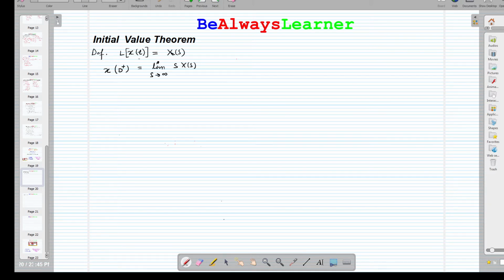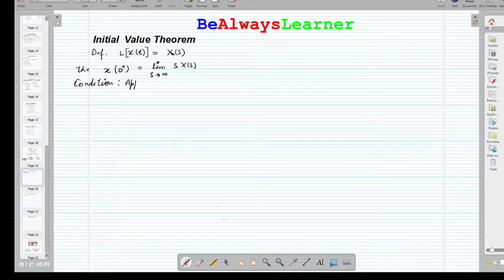The initial value theorem is defined by: if the Laplace transform of x(t) is given to us, that is X(s), then x(0+) is equal to limit s tends to infinity of sX(s). So, two conditions must be applicable to a function when we are going to find out the initial value.